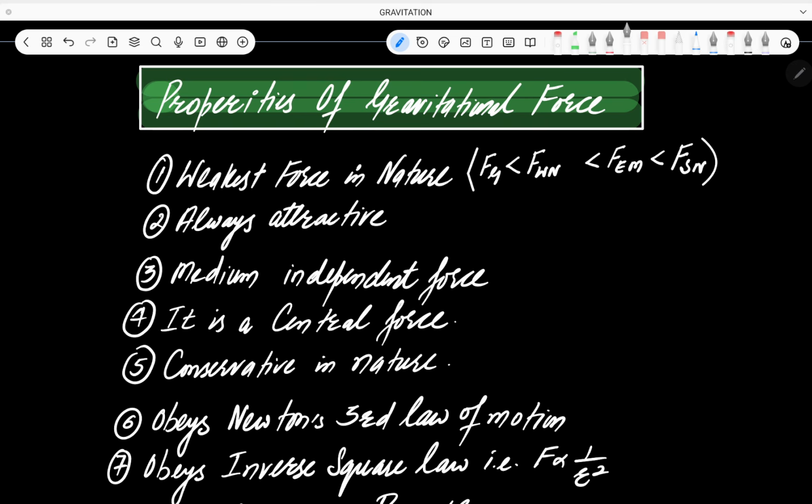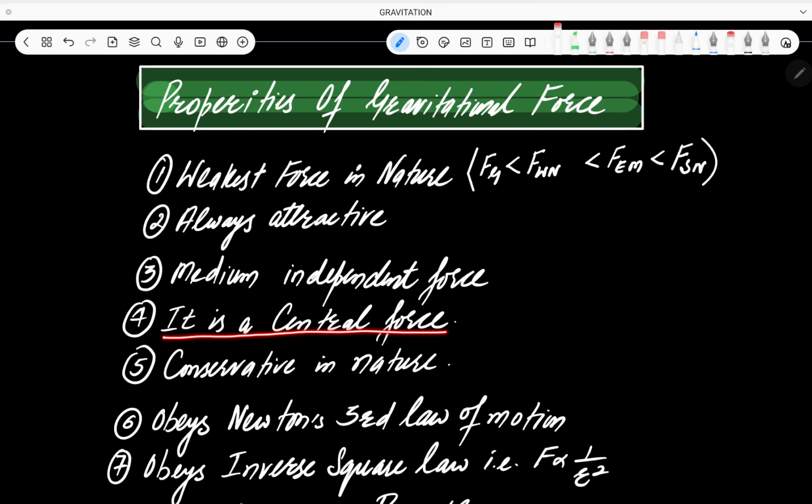ठीक है. And gravitational force, you know that it is always attractive in nature. It cannot be repulsive. It's always attractive. Two massive bodies always attract each other. Next, it is medium independent force. What does that mean? That means if you will change the medium between two bodies, the gravitational force will remain same. It will not change at all.